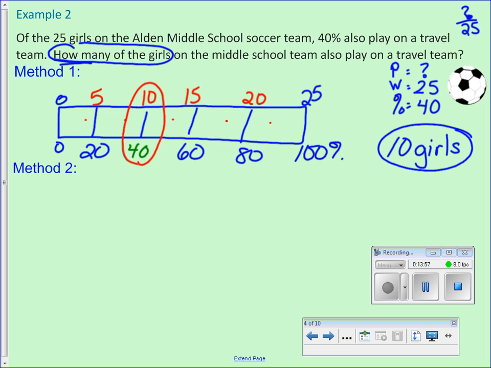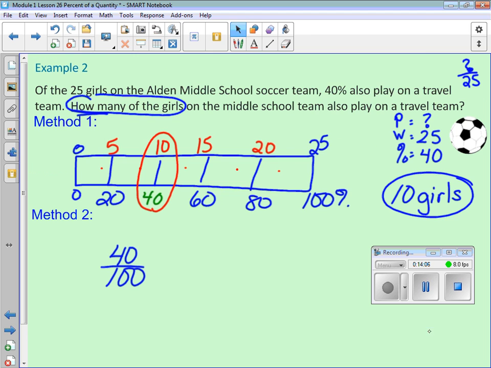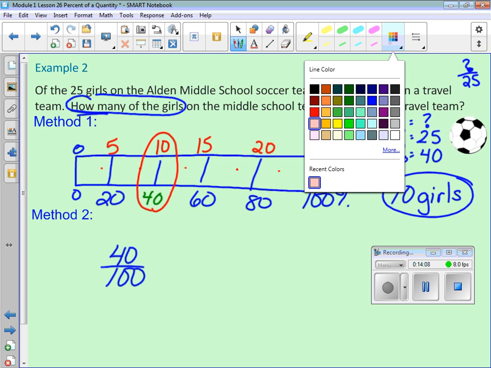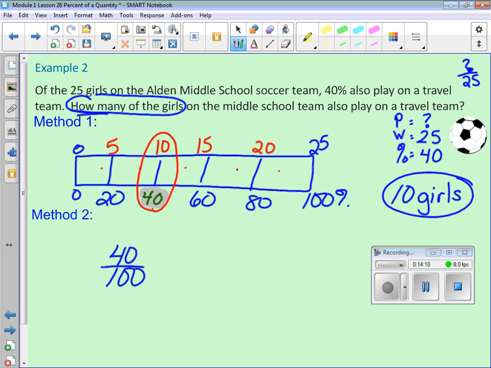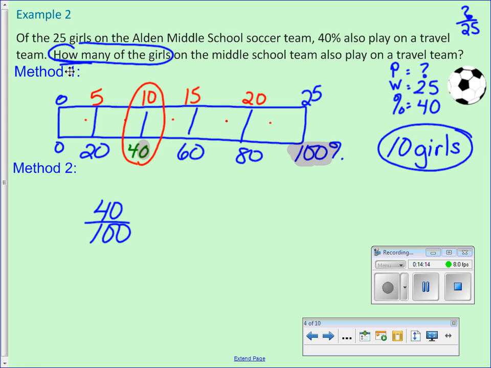So let's try method 2. I know that it's 40% out of 100, which is what we also saw here, 40 out of 100, equals, we want to know how much out of 25. That's what we're trying to figure out.